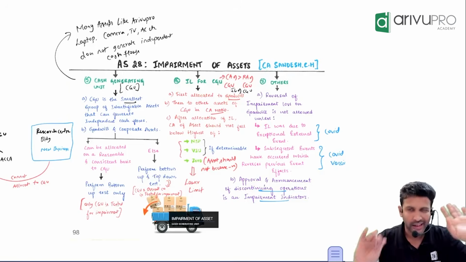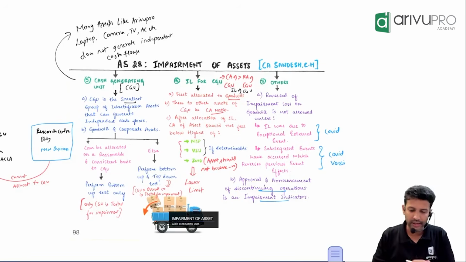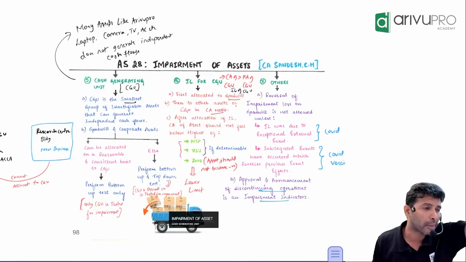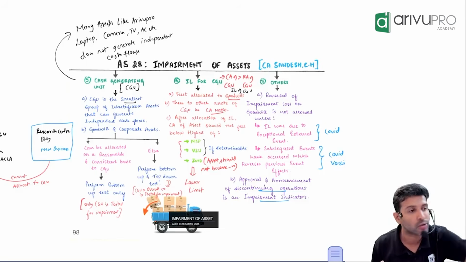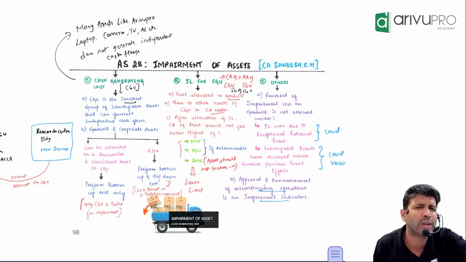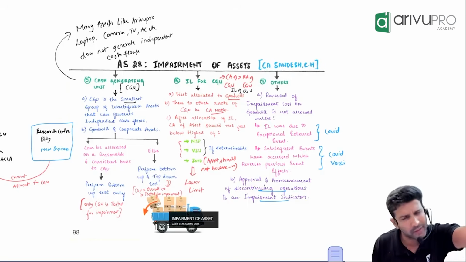Okay, I'll tell you. Sir, what do you do for goodwill again? Tell it back to me. Can you do an impairment check of goodwill at individual level? No. But always at what level? CGU level. That means what you have to do? Allocate goodwill to the CGU. Usually we do that allocation in what ratio? Carrying amount of CGU ratio. That will be given to you in the question.